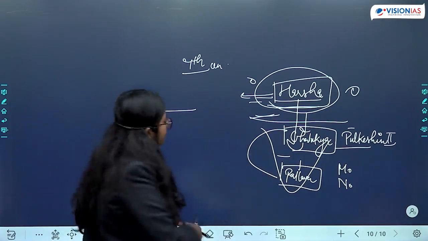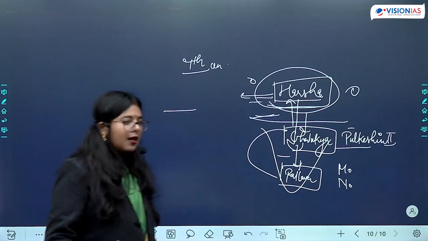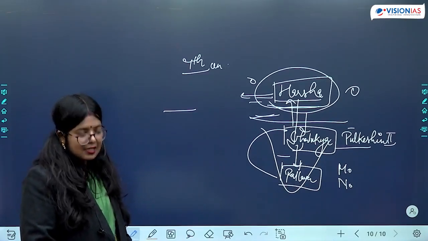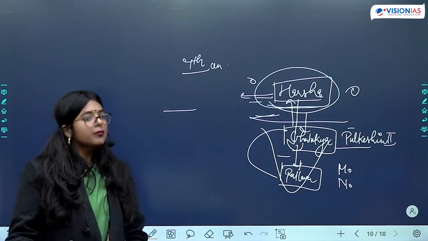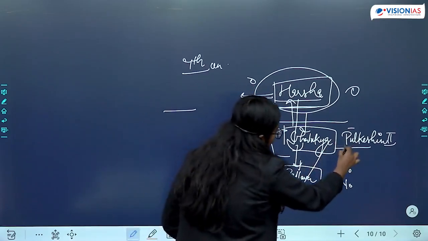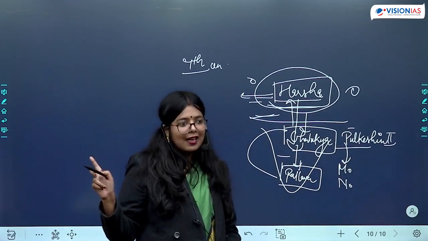So Chalukyas are going to fight with both Pallavas as well as Harsha. Yes, he is a Chalukyan ruler. So he had defeated Harsha and he had defeated Mahendravarman of Pallava dynasty as well.